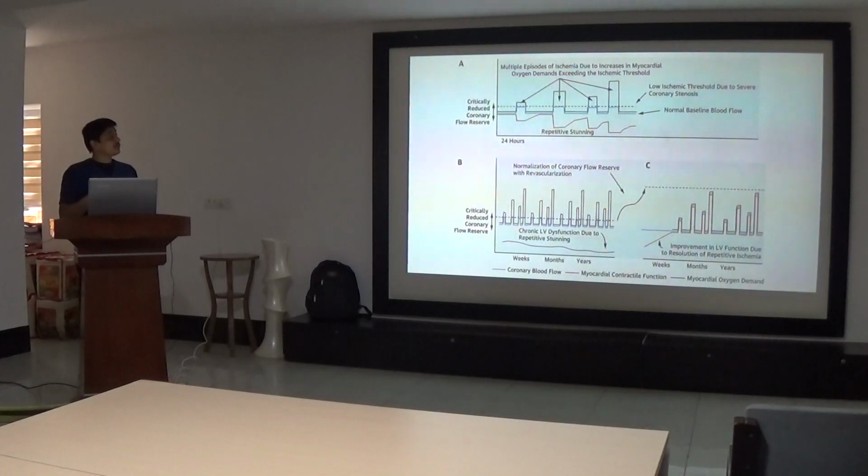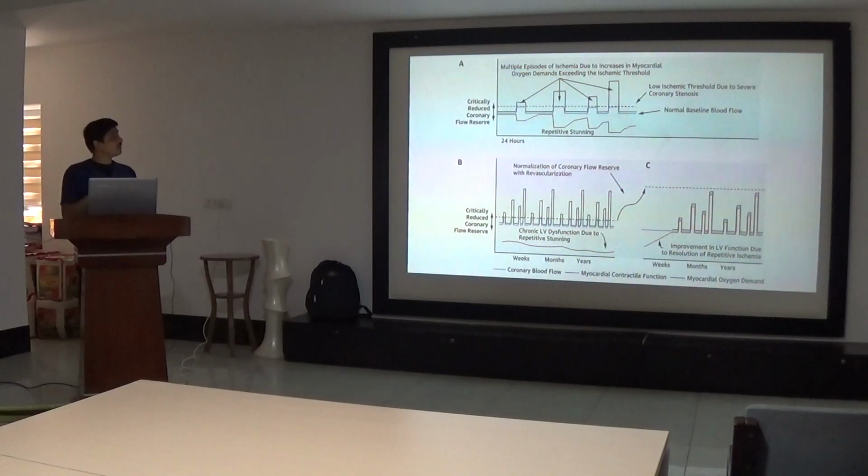So there are also certain instances where there is repeated stunning, in which the baseline blood flow is maintained throughout, but there are small, brief ischemic events. This also leads to repetitive stunning. So you can see that gradually, due to repetitive stunning, the contractile power of the muscle also decreases, and it basically converts into a hibernating myocardium.